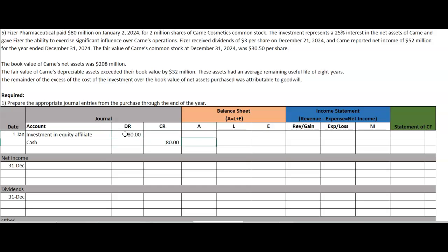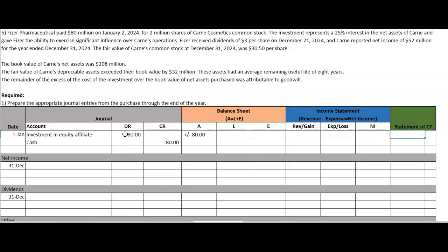Now, how does that impact the financial position of the company? Well, this is an asset exchange. Our assets are both going up and they are going down. So this is a plus and a minus of 80 to our assets. All right. Now, it is not impacting the income statement at all. There's no revenues, gains, losses, or expenses there. So net income is not impacted. Also, equity is not impacted.